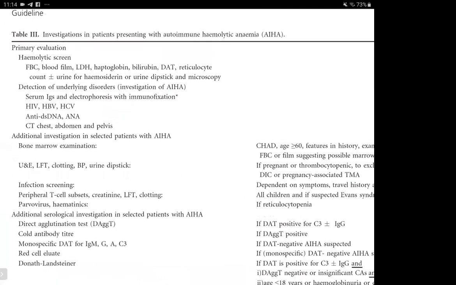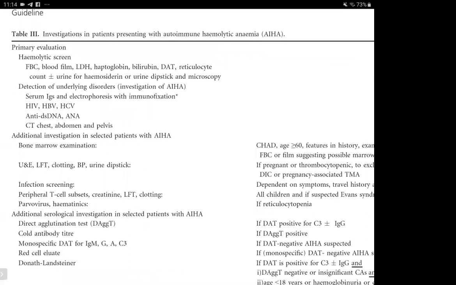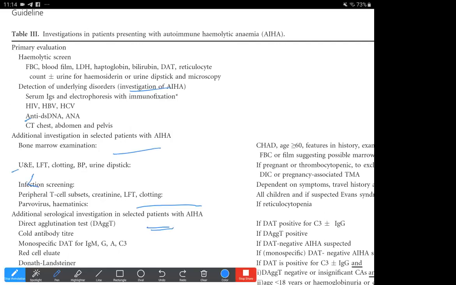And then regarding the investigations in patients presenting with autoimmune hemolytic anemia, there is the primary evaluation and then the additional tests that are done to document this immune hemolysis. Basically, if we go through this, the primary evaluation would be the history, then the hemolysis screen. It includes the blood investigations for haptoglobin, bilirubin, DAT, and reticulocyte count, and then the urine investigations for hemosiderin and microscopy.